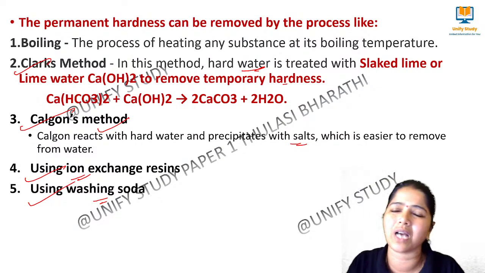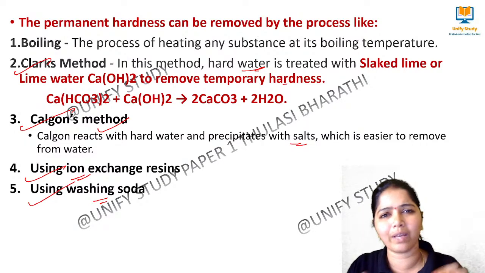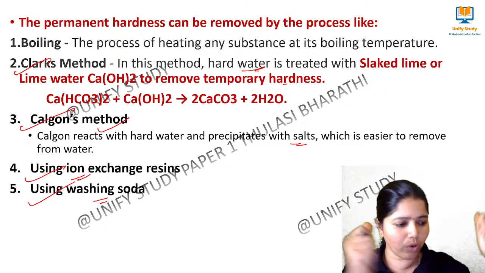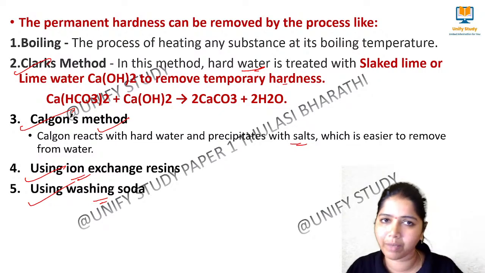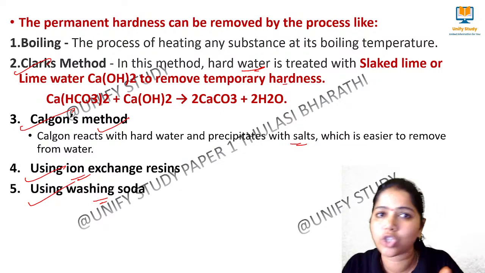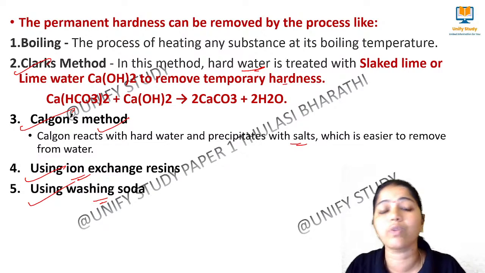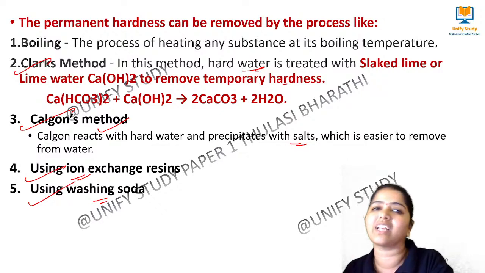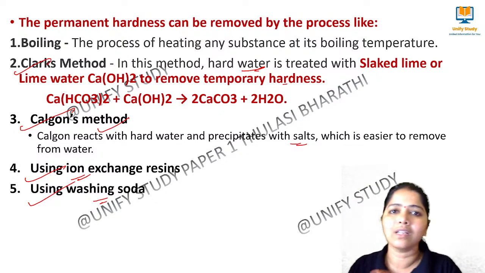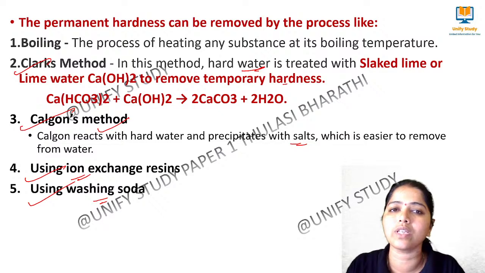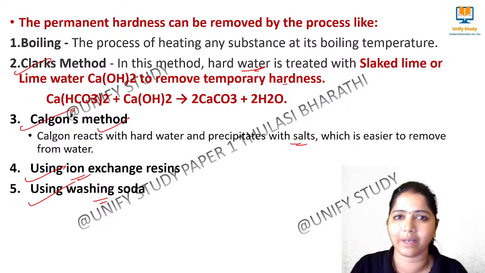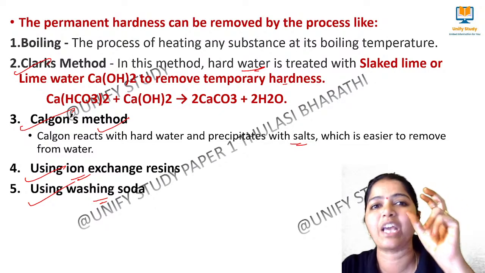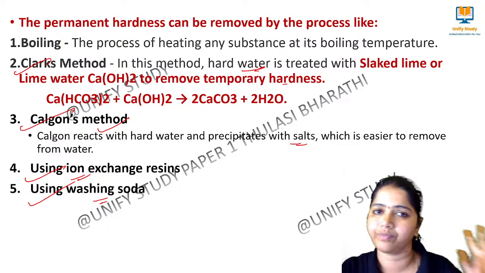What are the effects of this hardness? Simple. When you take a cloth like your good shirt or your sari or your salwar, and wash it in hard water, what will happen? The color may go. The texture of the cloth may go because of the hardness of the water, because of the magnesium and calcium in it. That may impact the color, the texture of the material. Sometimes when we use all these things, we will get some roughness. You understand, right? So this we call the hardness of the water, which talks about the chemical parameter of water. Clear?